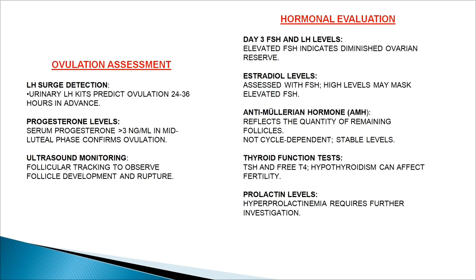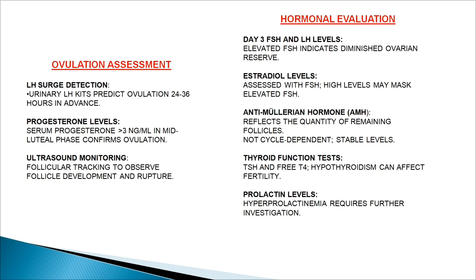However, nowadays we don't use this much because many more things are available for ovulation assessment, like LH detection. Generally, LH kits predict ovulation 24 to 36 hours in advance by measuring the LH surge, which causes ovulation. Progesterone level: if the serum progesterone level is greater than 2 nanograms per ml in the mid-luteal phase, it confirms ovulation. And nowadays, most commonly we use ultrasound monitoring, where we track the follicles to observe their development and then their rupture.